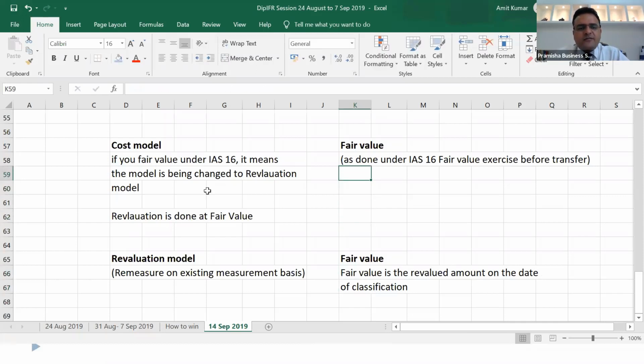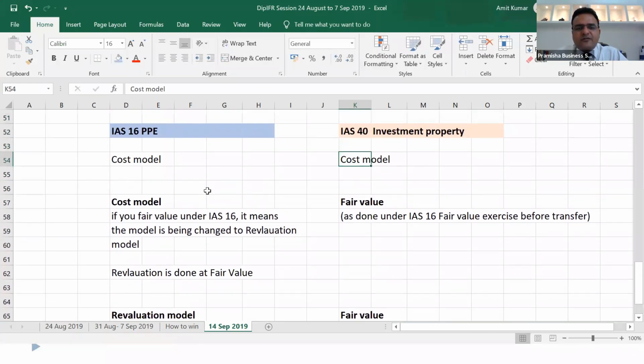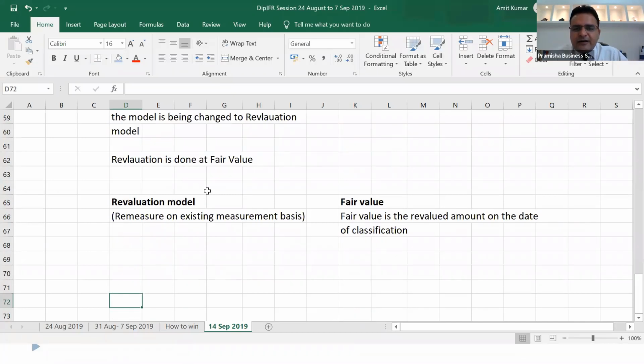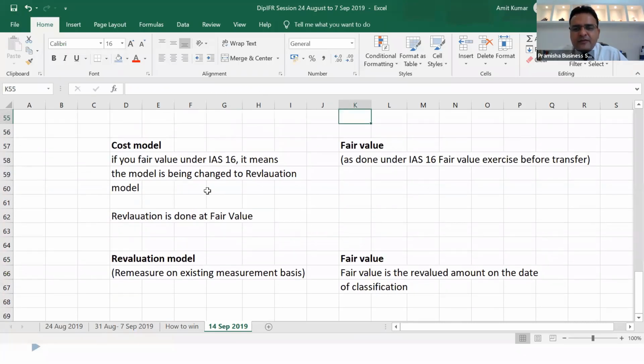Hope you got it. That is what it is. If it is cost model, there is no change. But if it is cost model, and we wish to move it to fair value model, we have to consider that it is actually a change in method, and we have to treat the revaluation surplus or charges to P&L. If it is already a revaluation model, we need to revalue again. And that value becomes the fair value. That becomes the basis for IAS 40.